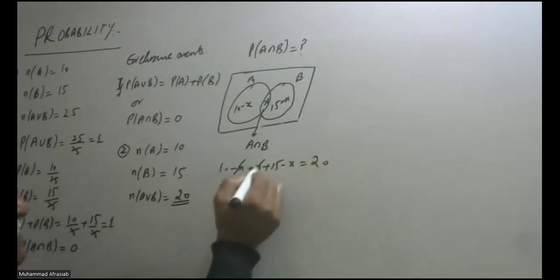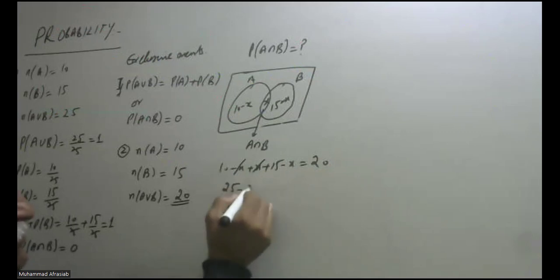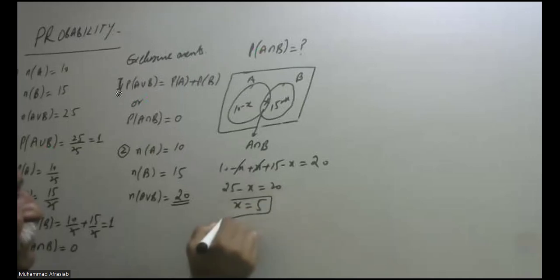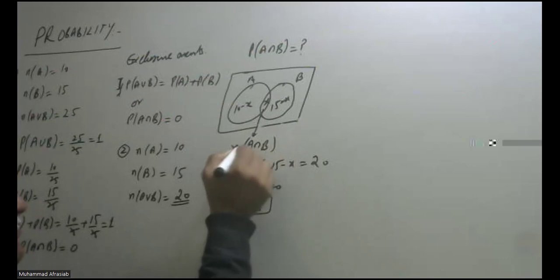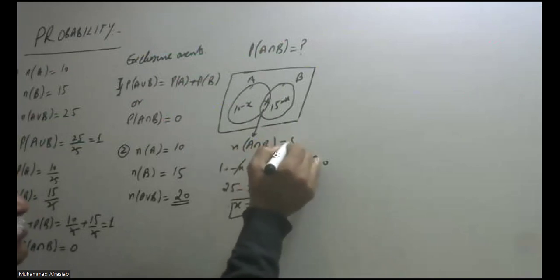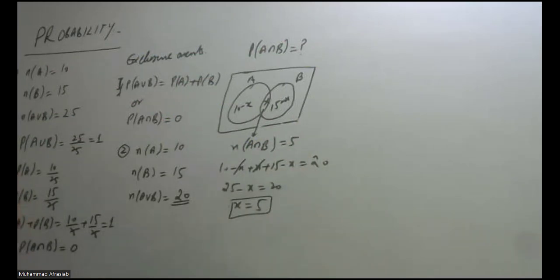So minus X and plus X cancel. So 25 minus X is equal to 20, or X is equal to 5, where X represents A intersection B. So n of A intersection B is equal to 5, because now they have a common portion between A and B, which is equal to 5.